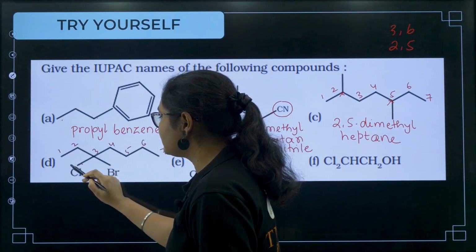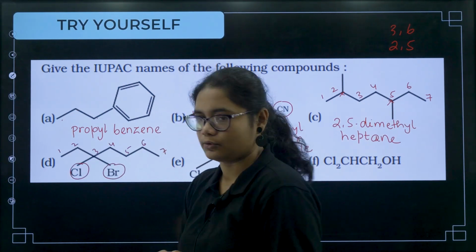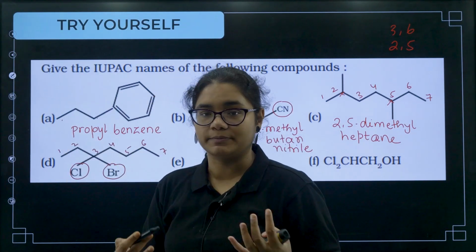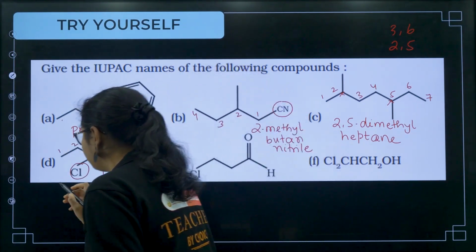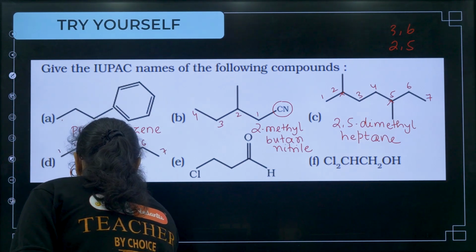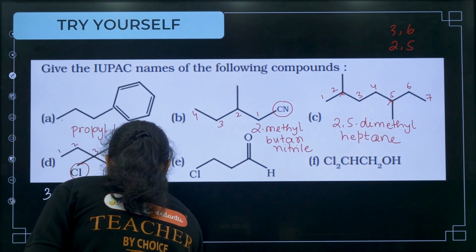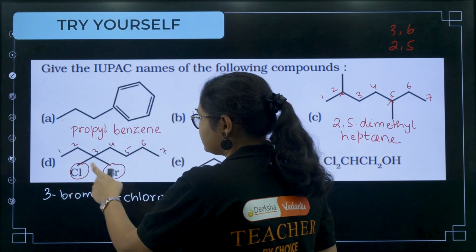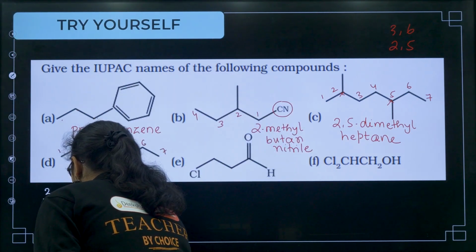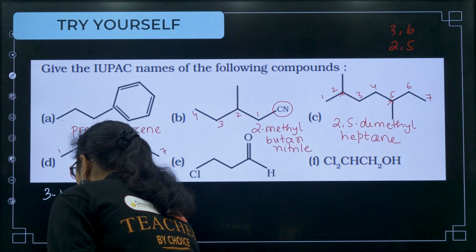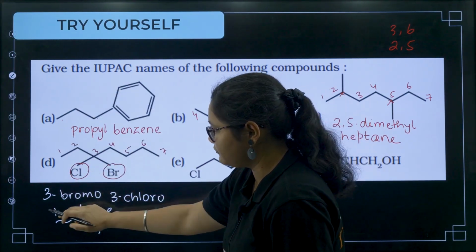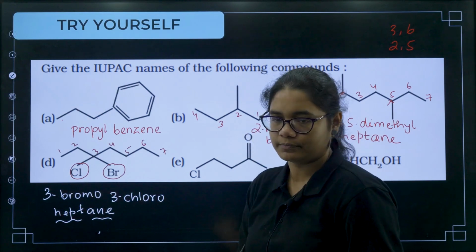So on the third carbon we have a chlorine group and a bromine group, right? Now you should remember the substituents should be named in alphabetical order. So we will get 3 bromo, then 3 chloro, then again we have hept. The word root is hept and the suffix is ane, and the prefix is 3 bromo 3 chloro.